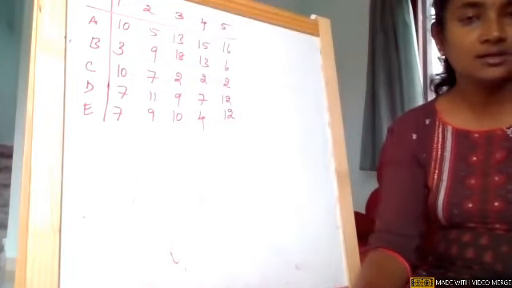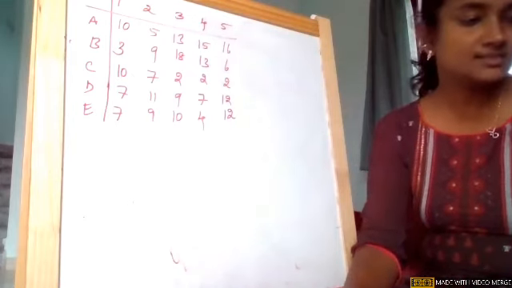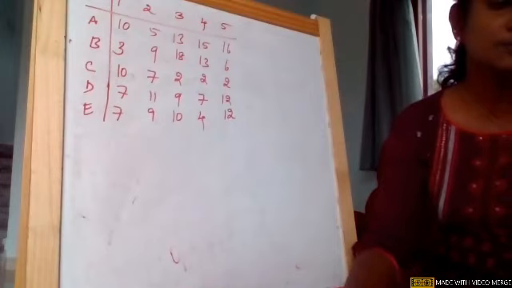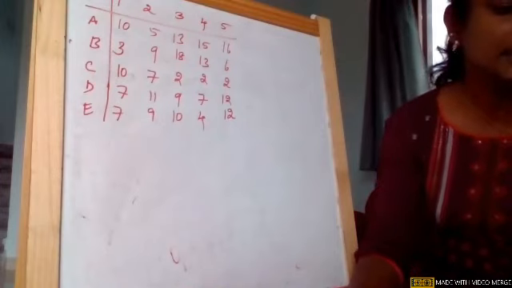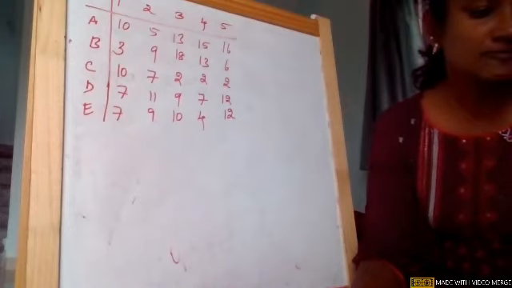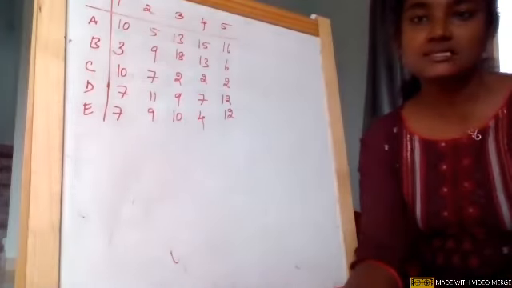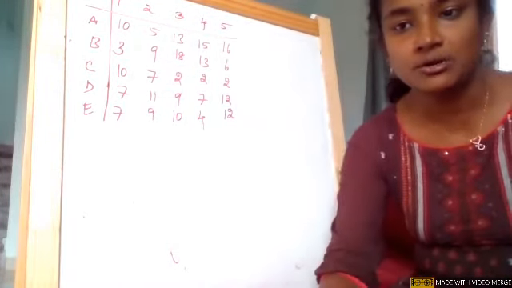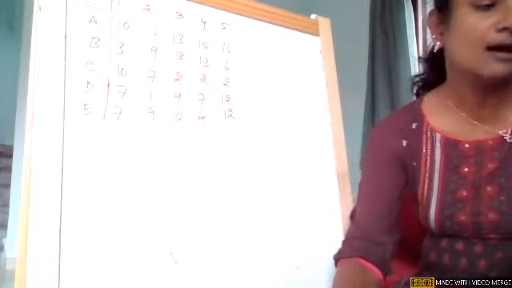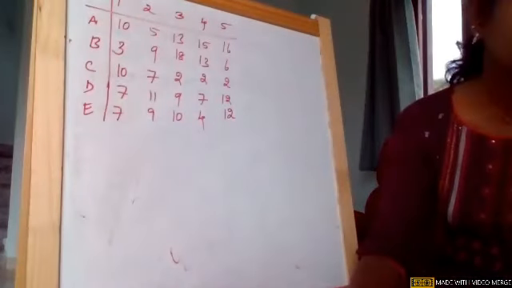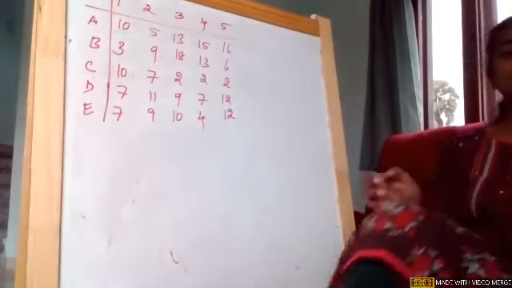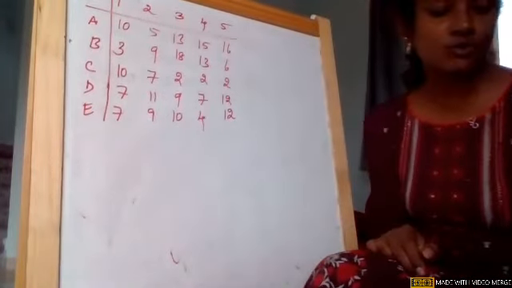Let me just start. Now we can see this is the second problem. A department of a company has 5 employees with 5 jobs to be performed. The time in hours that each man takes to perform each job is given in the effectiveness matrix. The following is the matrix. It is about 5 employees and 5 different jobs, and the cost matrix is about duration in hours. How should the jobs be allocated, one per employee, so as to minimize the total time? How the jobs must be best assigned is what it is asking us.